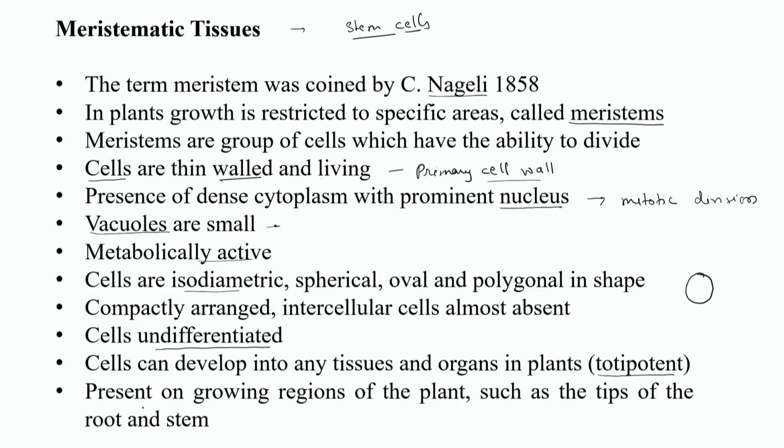Now these meristematic tissues are present on growing parts of the plant, such as tips of the root and stem. I have told you before that the meristematic region is not present everywhere, meaning every part of the plant is not dividing. This meristematic zone is present at certain locations in the plant, but generally at tips of root and stem these meristematic tissues are found.